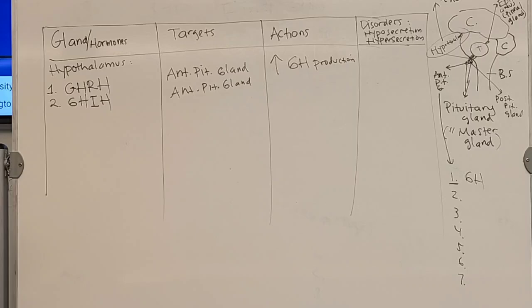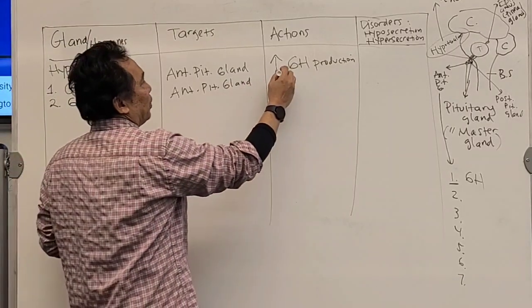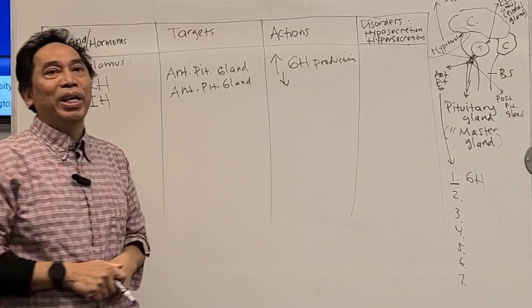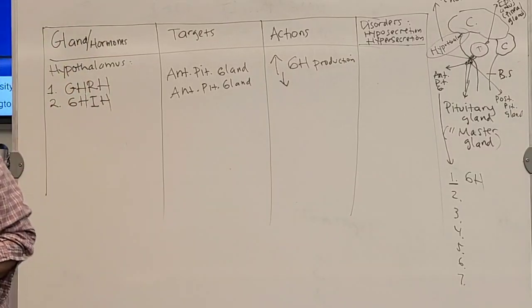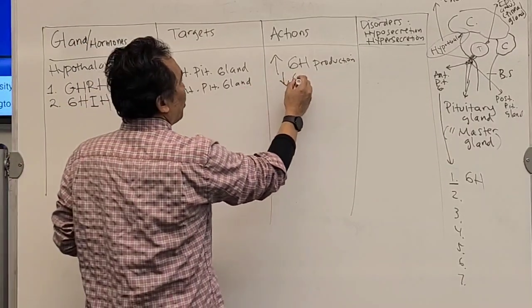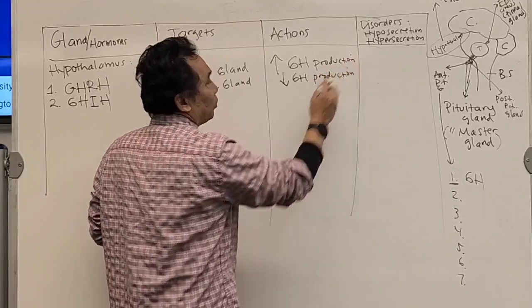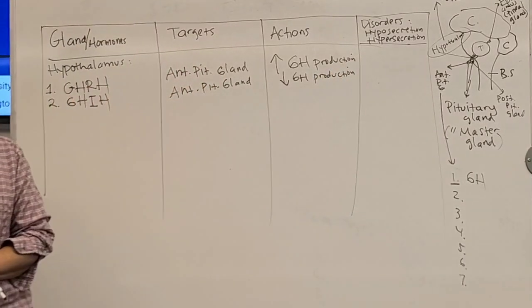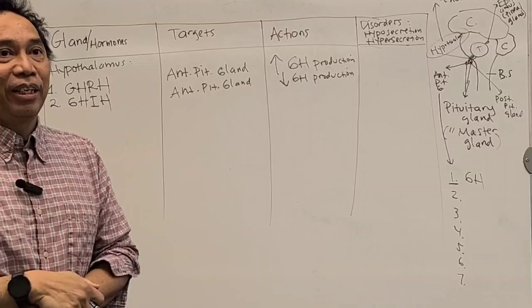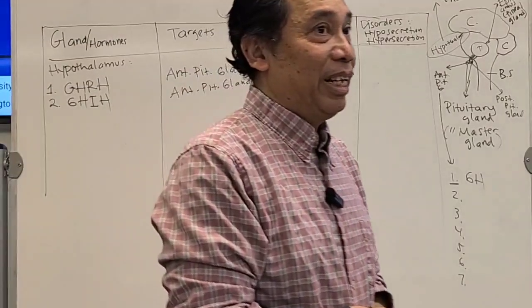But the action is going to be what? The action will be to inhibit growth hormone production. You get this one? Easy, right?